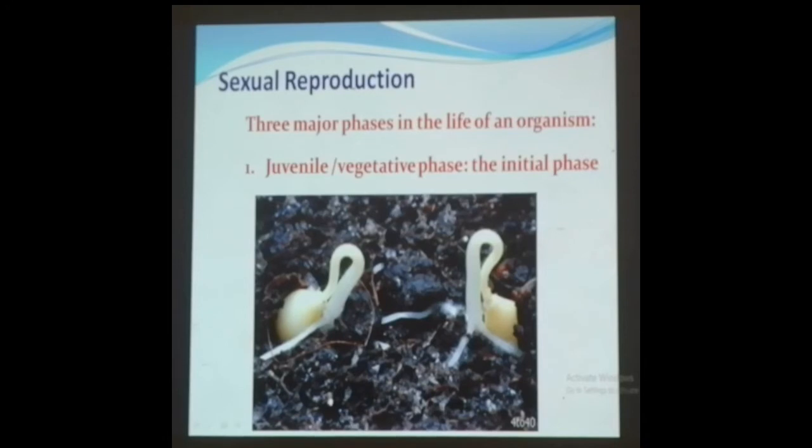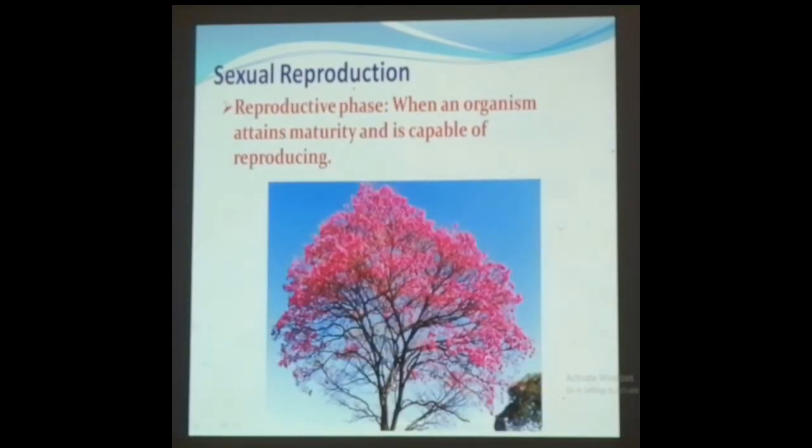After that, till the flowering happens, that becomes a vegetative phase. Next is the reproductive phase. When an organism attains this maturity, it is understood that the organism is capable of reproducing its own kind.